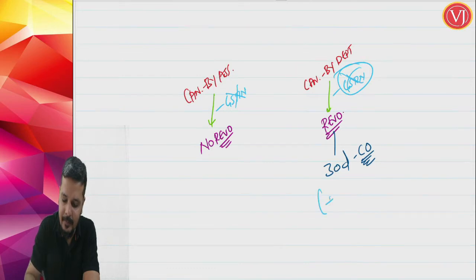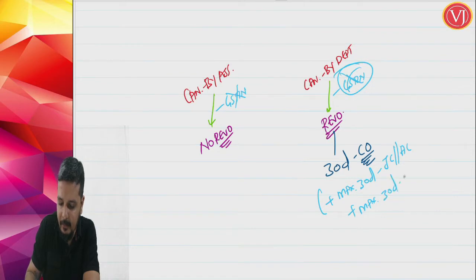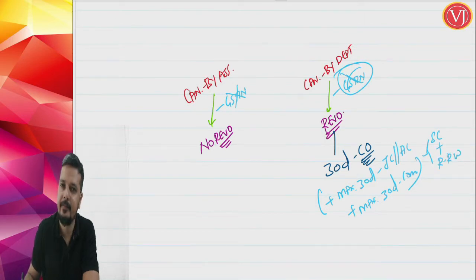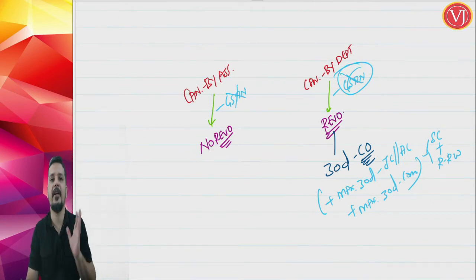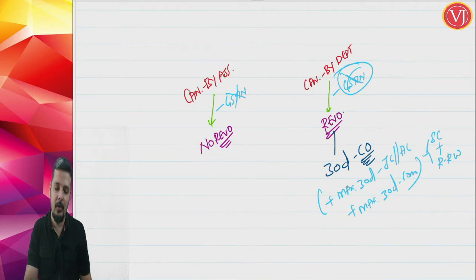What is the amendment? This 30 days can be extended by another maximum 30 days by joint commissioner or additional commissioner, which can be further extended by another maximum 30 days by commissioner. And there should be sufficient cause for the same, plus the reasons have to be recorded in writing. So the only amendment here is, earlier when going for revocation, the assessee had only 30 days from the date of cancellation order. Now first extension is possible by joint commissioner or additional commissioner, maximum 30 days. Second extension is possible by commissioner, another maximum 30 days.